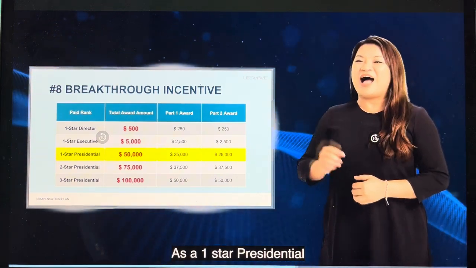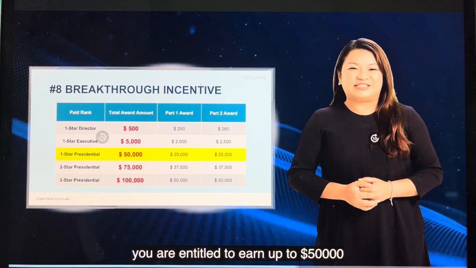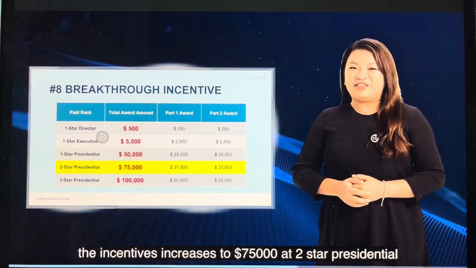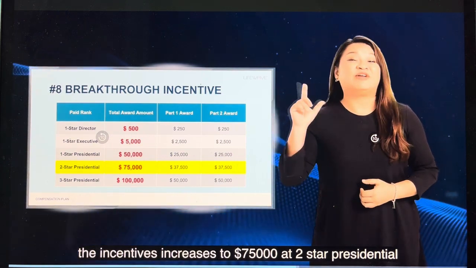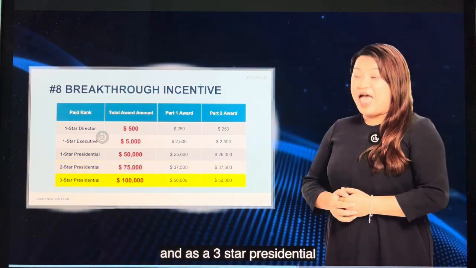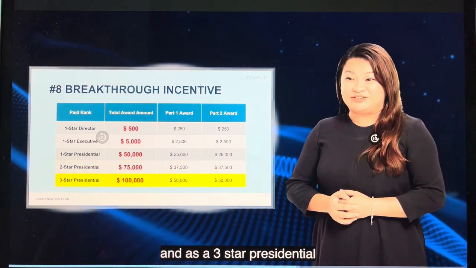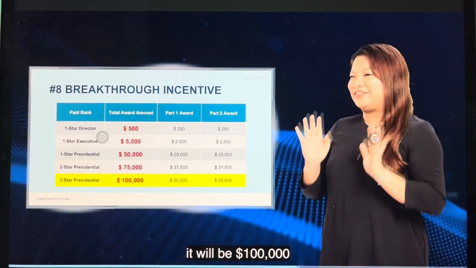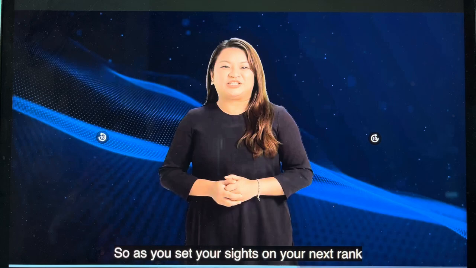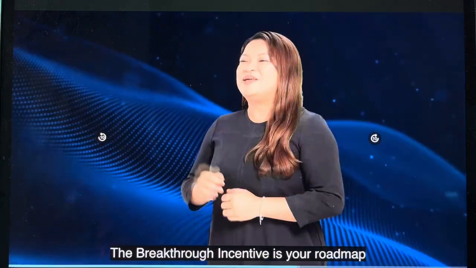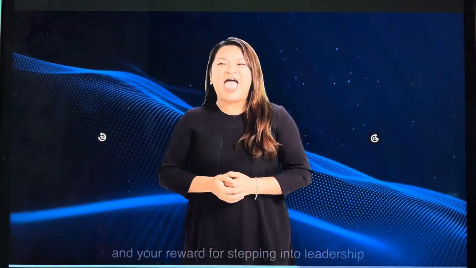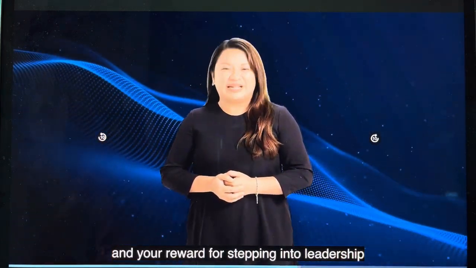As a 1-star presidential, you are entitled to earn up to $50,000, and the incentive increases to $75,000 at 2-star presidential. And as a 3-star presidential, it will be $100,000. So as you set your sights on your next rank, remember, the breakthrough incentive is your roadmap, your motivator, and your reward for stepping into leadership.